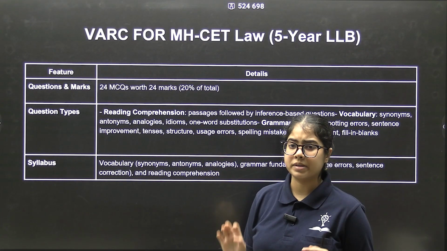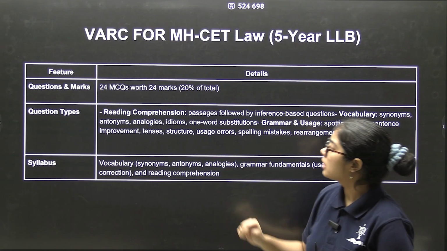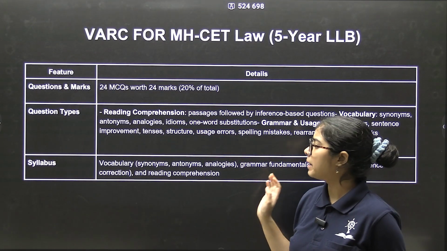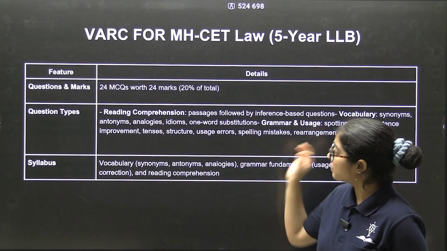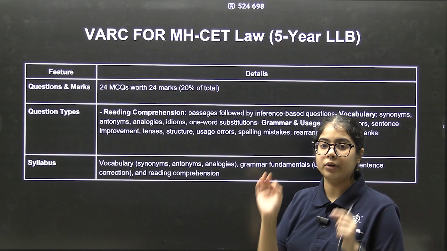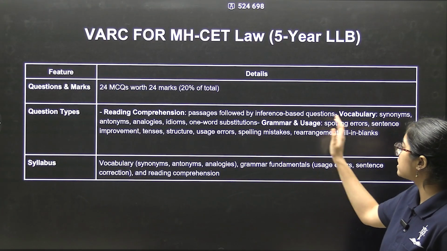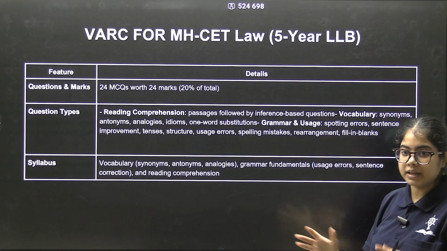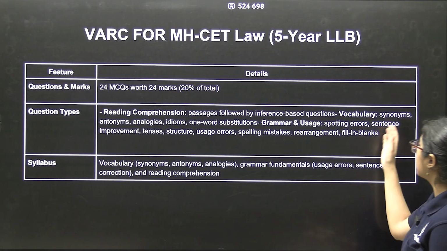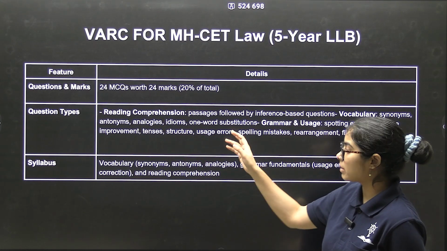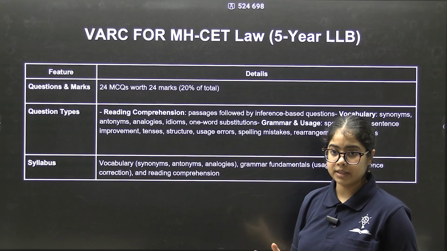Okay, so discussing specifically the English section: 24 questions, 24 marks, so 20% of the entire paper. What types of questions? Of course, there are going to be RCs, passages followed by inference-based questions. Then there are some independent questions of vocabulary: synonyms, antonyms, analogies, idioms, one-word substitutions, all vocabulary questions.